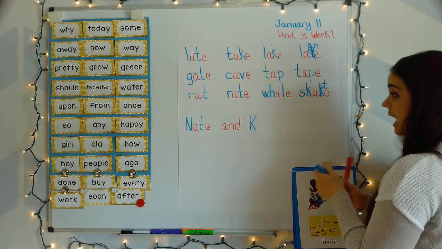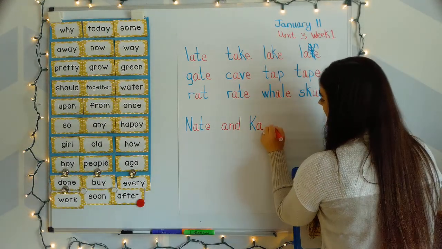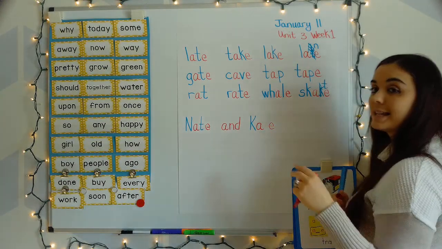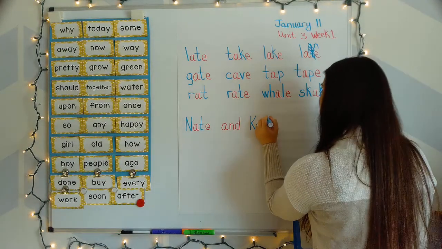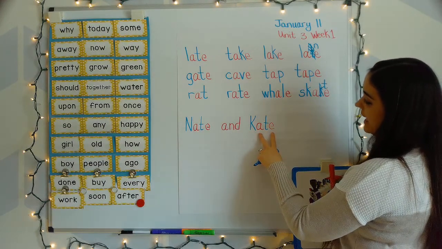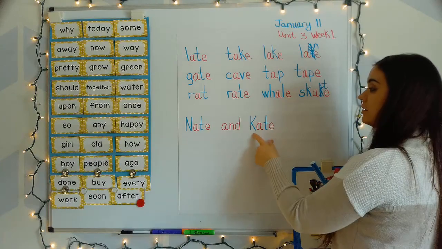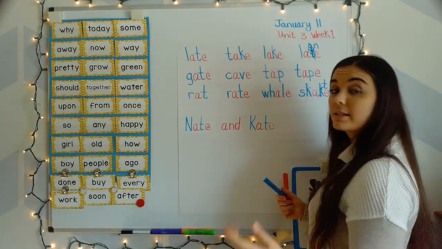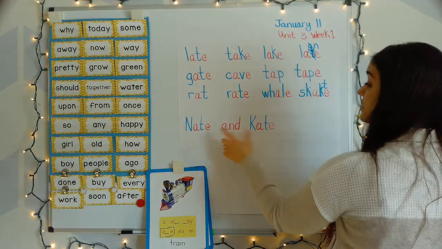K says ka. A blank E, A with its buddy E says A. T says ta, ka, ate, Kate. Nate and Kate. So yeah, Kate is capitalized because it's also a name, which means it's also a noun. Nate and Kate. Oh, and those words rhyme.